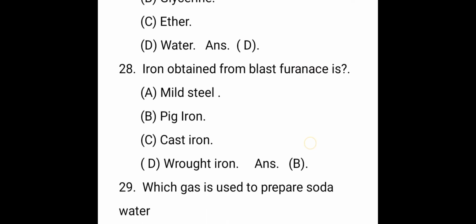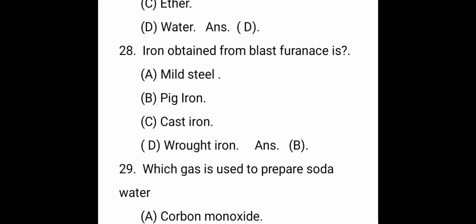The next question. Iron obtained from the blast furnace is obtained as pig iron. Once pig iron is manufactured from the blast furnace, it can be changed by different methods into different models.